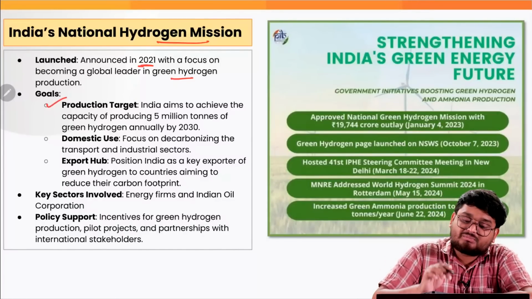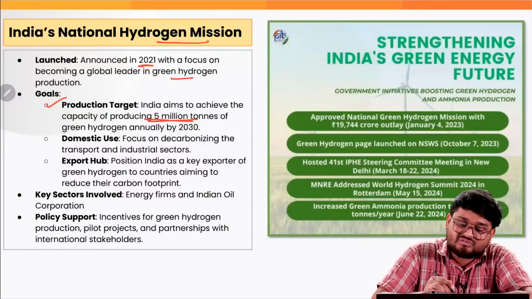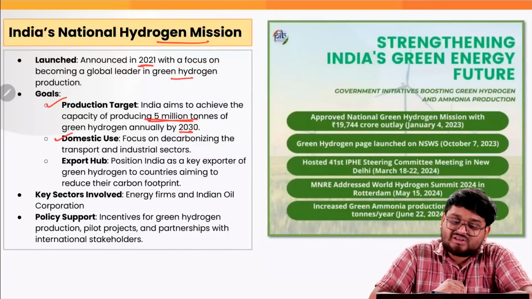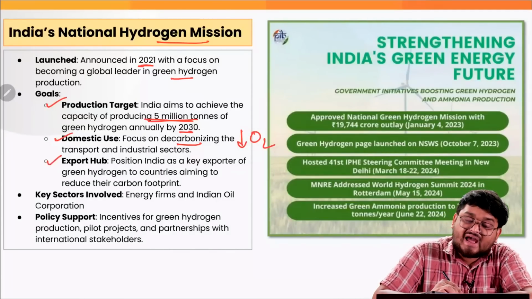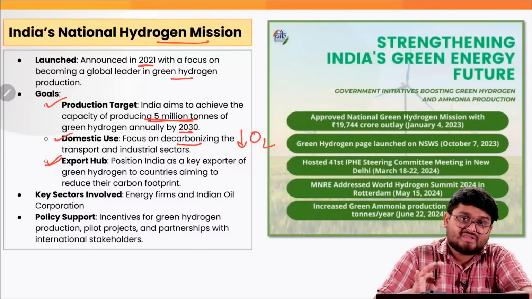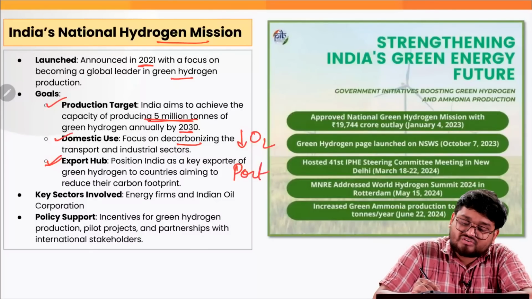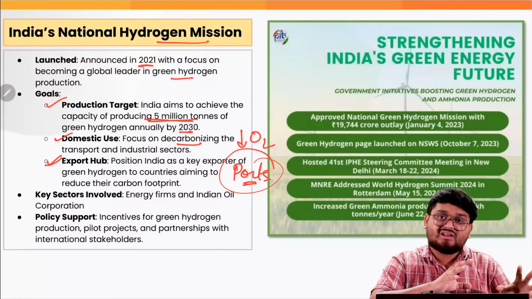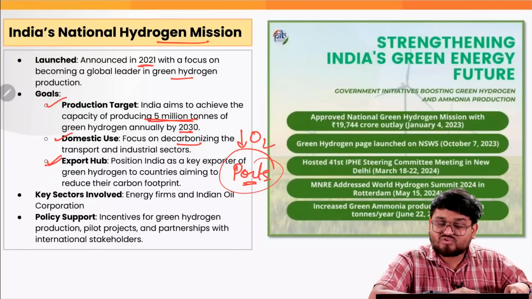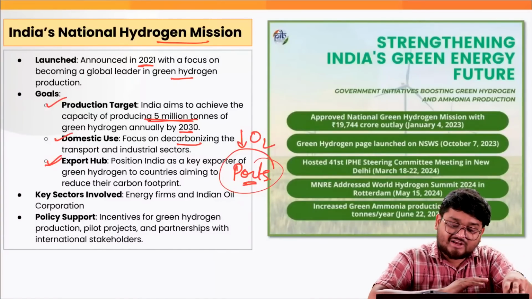Well, the production target is to produce 5 million tons of green hydrogen annually by 2030. It promotes domestic use, decarbonizing the transport sector because the byproduct is only oxygen, and promotes India as an export hub, with better ports and green hydrogen as a shipping terminal in these ports, correct? It also focuses on promoting India as an export hub.